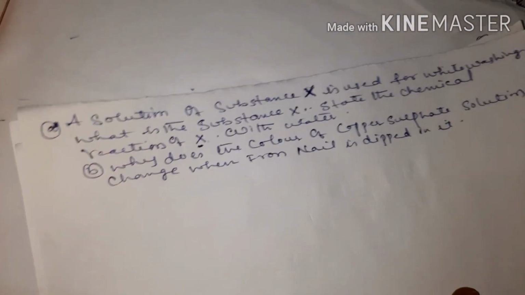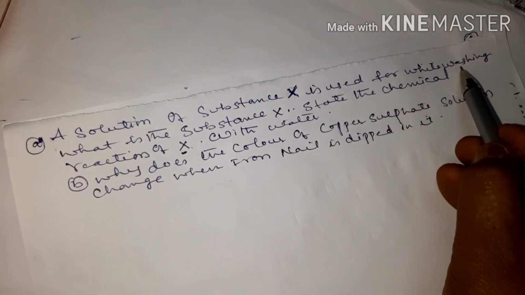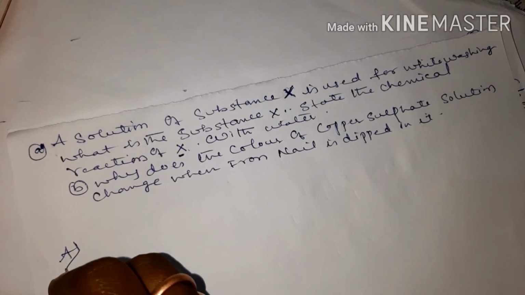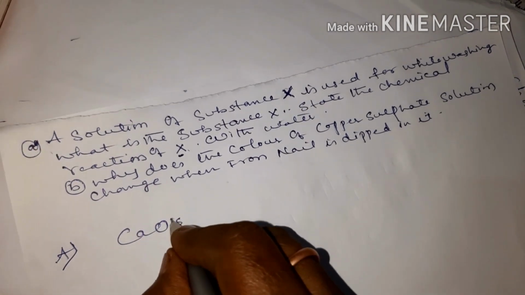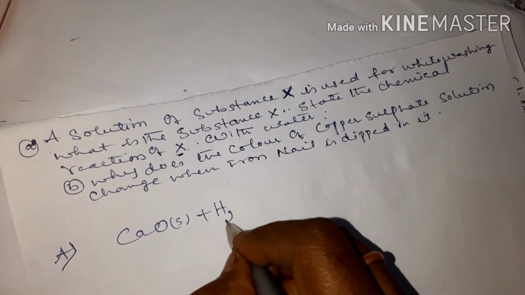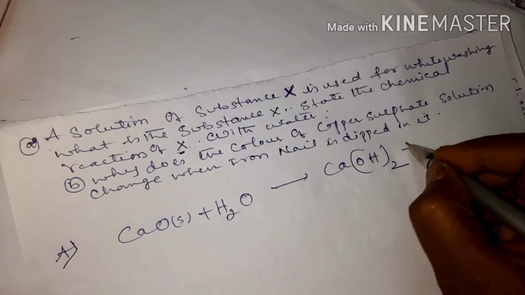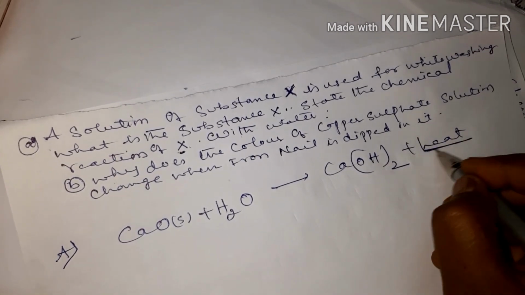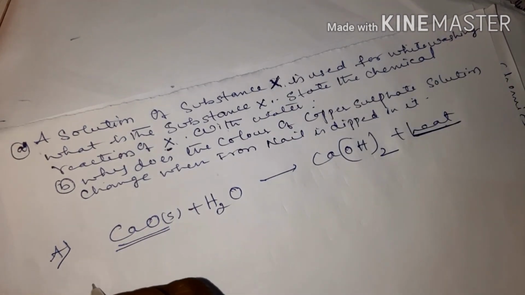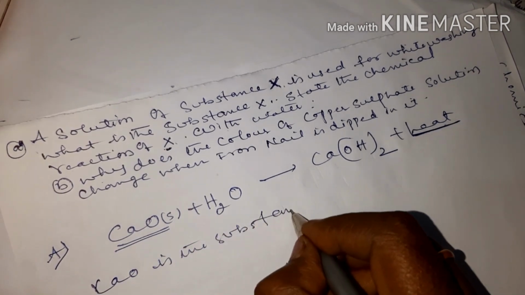This type of questions also are very important children. Like a solution of substance X is used for whitewash. What is that substance X they are asking. So for whitewash, what substance we use? We use calcium oxide, which is a solid. State the chemical reaction of X with water. When you react it with water, you get calcium hydroxide, which produces a hissing sound along with the liberation of heat. So calcium oxide is the substance X.